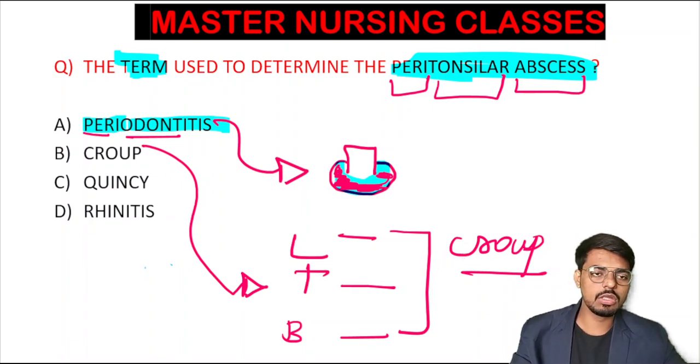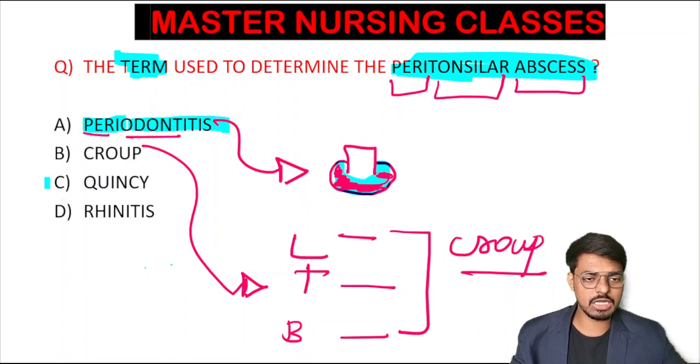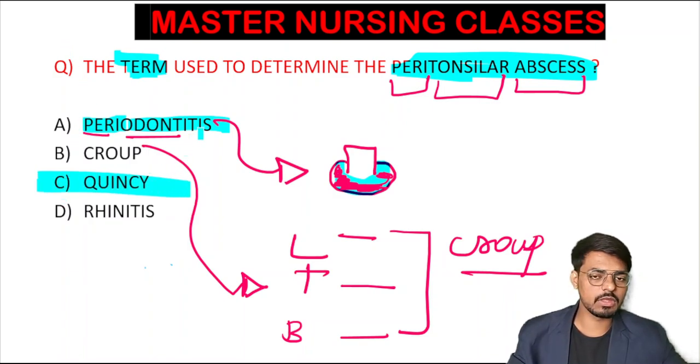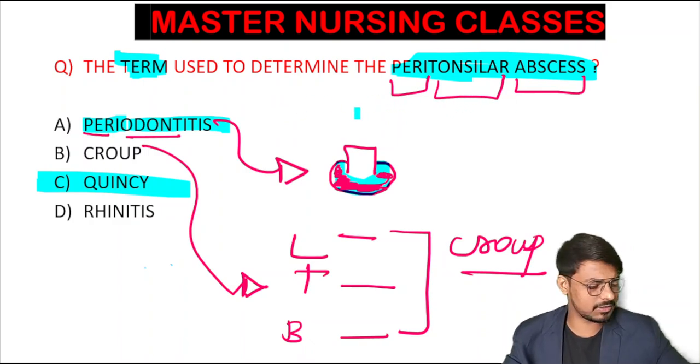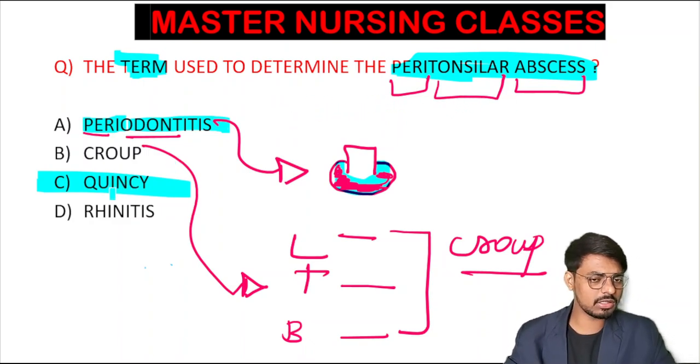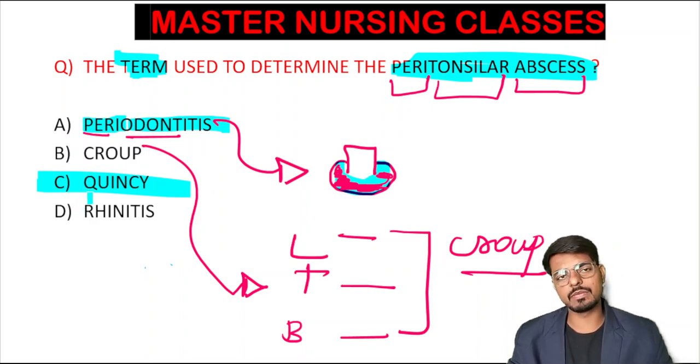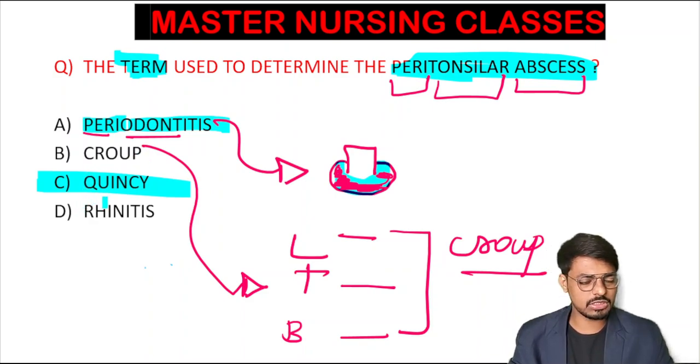All are giving option C as the correct answer for the question. That is quinsy. The word quinsy is used to determine the peritonsillar abscess. Yes, students, very good. Who all have given option C? Your answer is correct. The term which we use to determine the peritonsillar abscess is quinsy.